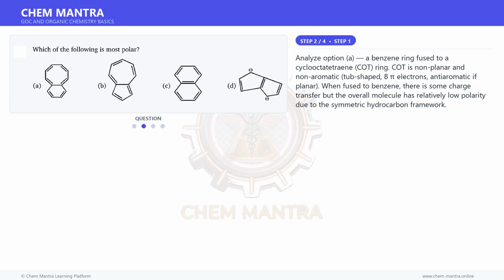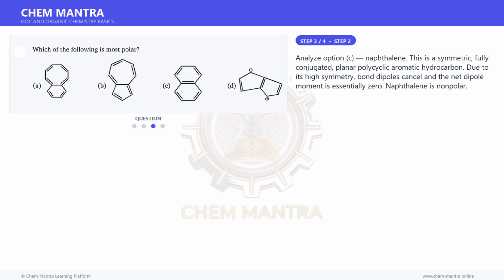Analyze option A. A benzene ring fused to a cyclooctatetraene (COT) ring. COT is non-planar and non-aromatic, tub-shaped, with 8 pi electrons, anti-aromatic if planar. When fused to benzene, there is some charge transfer, but the overall molecule has relatively low polarity due to the symmetric hydrocarbon framework. Moving on to the next step.